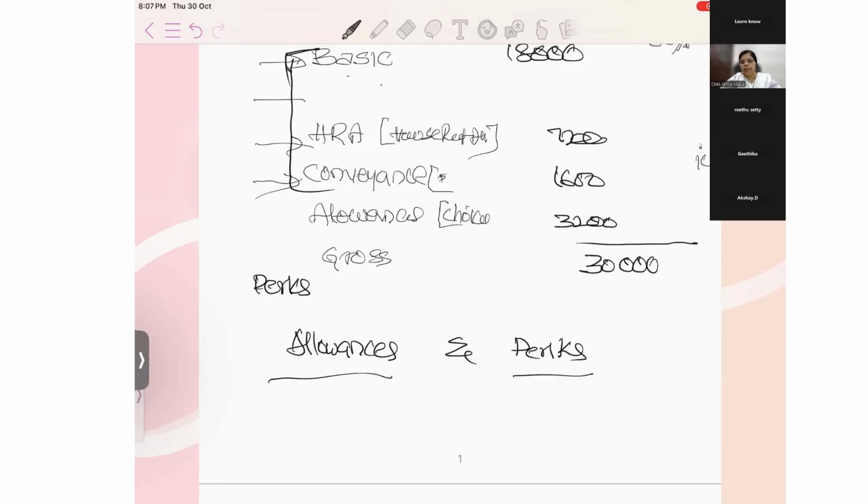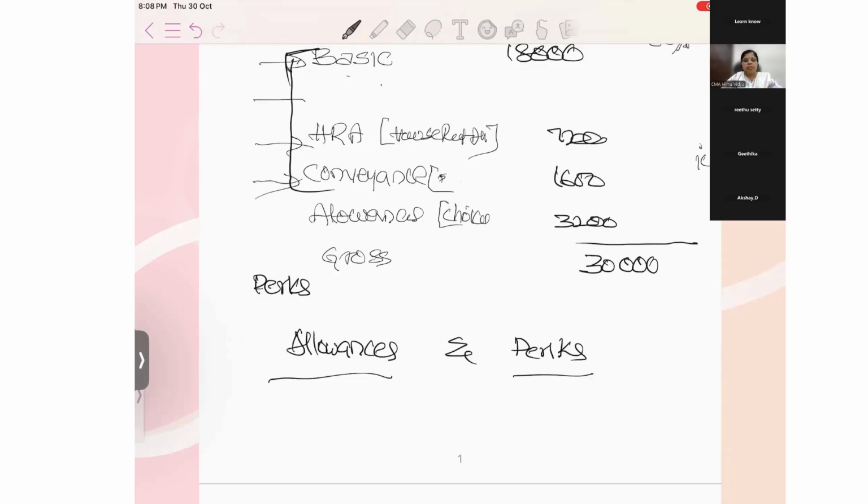Means the same ratio. Maybe the gross may be different, but the ratio in which they are sharing is the same. But he will get the additional benefits in the name of perks, because these perquisites are the choice of the employer. It's not the choice of the employee. And there is no rule that a perquisite should be given to every employee. It can be given only to a particular employee or particular position. If he is CEO, or manager or something, they will define in their own organization according to their preferences.